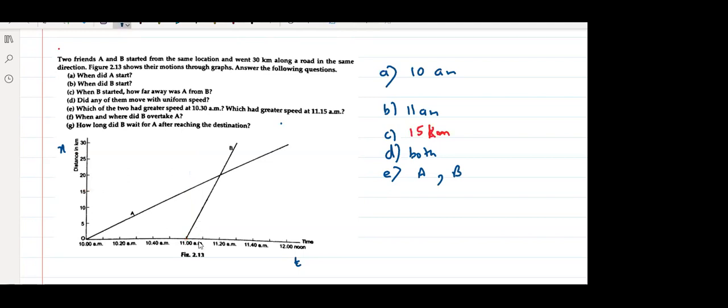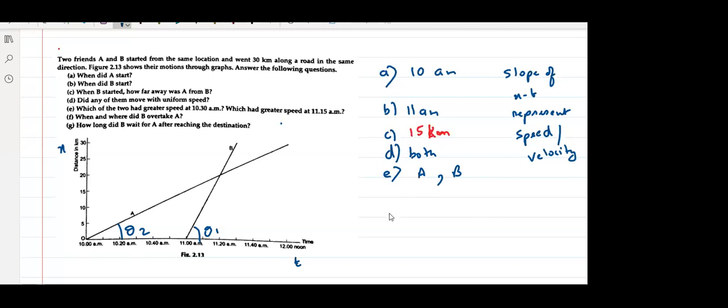Here the slope of B is more than A. So the slope of an x-t curve represents speed or velocity, depending on what x is. Here x is distance, so it represents speed. If x were displacement, it would represent velocity. Anyone have any doubt in this? No, sir.